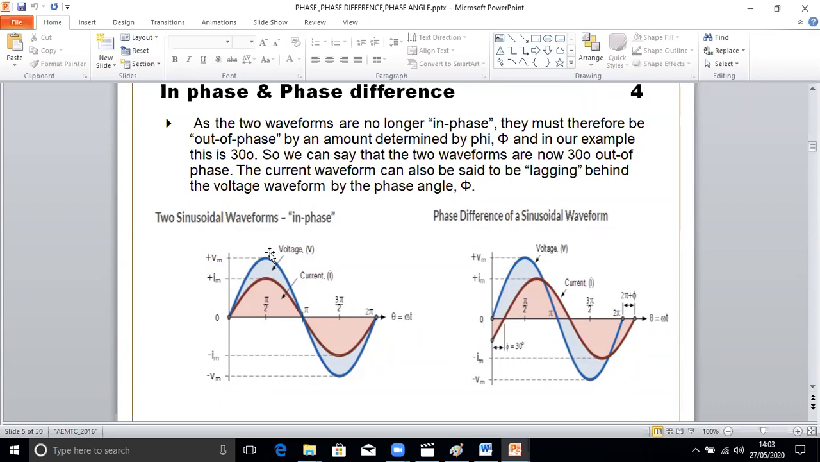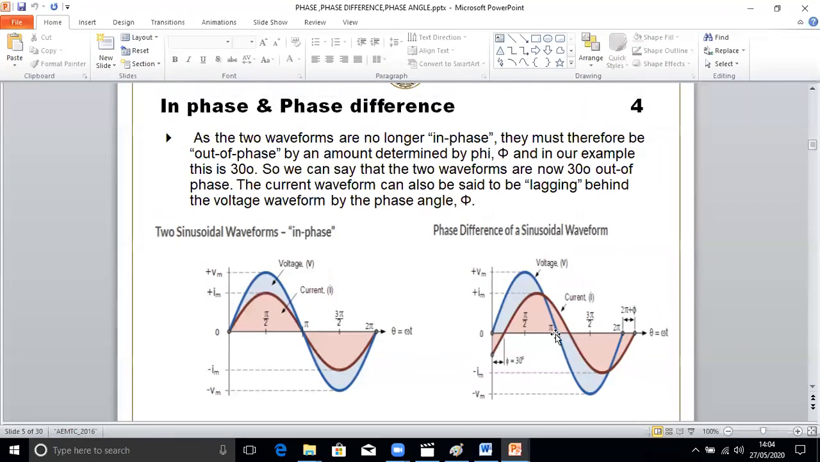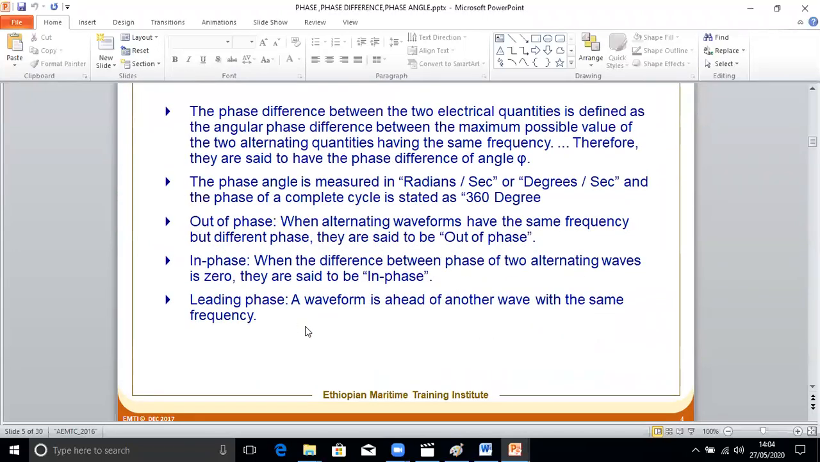If you look at this, this is voltage and current. We can say these two sinusoidal waveforms are in phase because the time where you get the maximum peak voltage and the zero crossing is the same. So we call this in phase. This we call phase difference because both have a difference in phase. So this is the phase difference, and this is in phase. Come back to this slide.